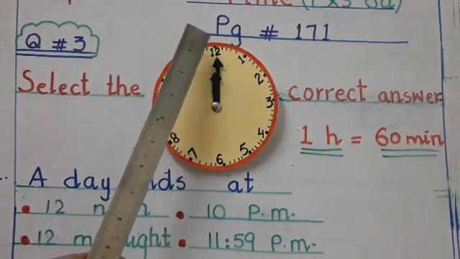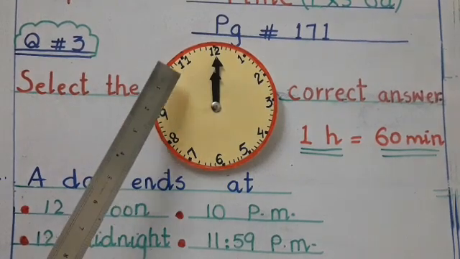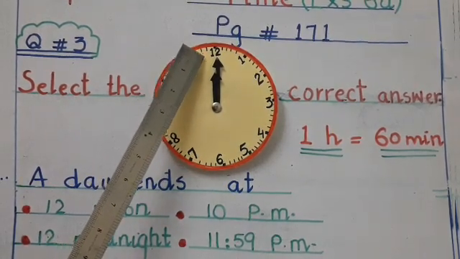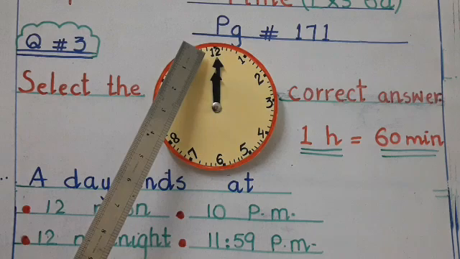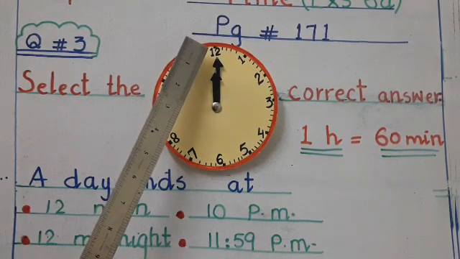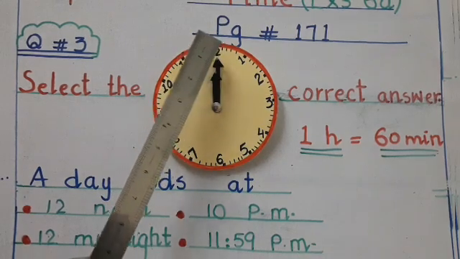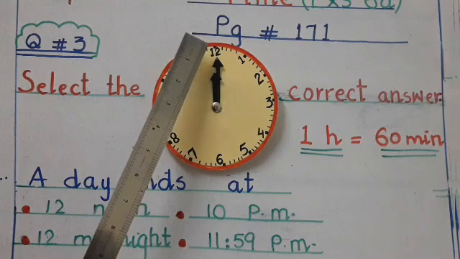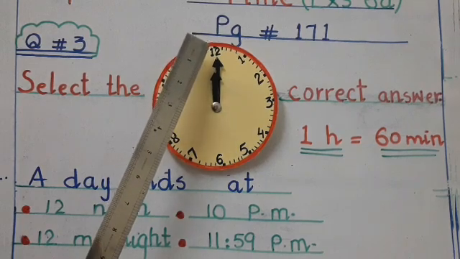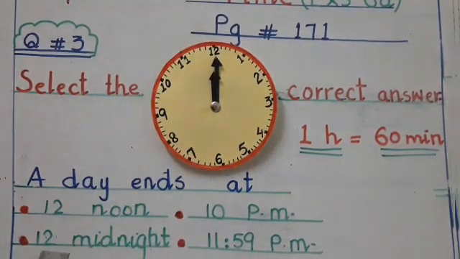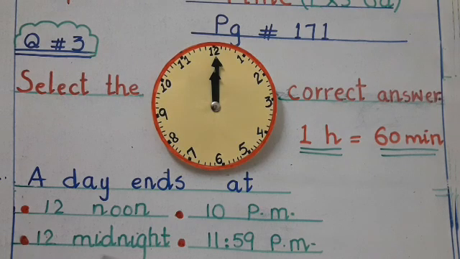And when it takes the second round, as I told you in my previous lecture, then midnight started, and when midnight started, the new day started. So obviously when the new day started, the day also ends at 12 midnight. So our answer is 12 midnight.